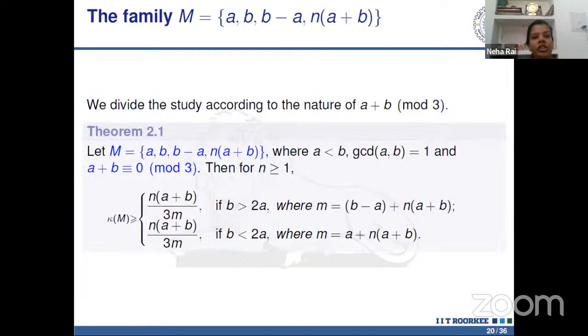So this is our main result. First we consider the family {a, b, b-a, n times (a+b)}. We divide the study according to whether a+b is congruent to 0 mod 3, 1 mod 3, or 2 mod 3. In the very first theorem, we take the condition that a+b is congruent to 0 mod 3 and n is greater than or equal to 1. We find the bound on kappa M. This kappa M is greater than or equal to these values, depending on whether b is greater than 2a or b is less than 2a. Here, in the very first case, m is the sum of the last two elements, and in the second case, m is the sum of the first and last element.